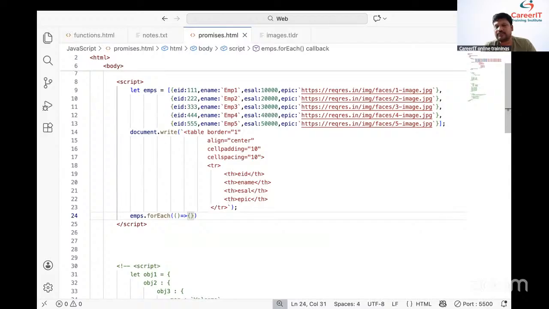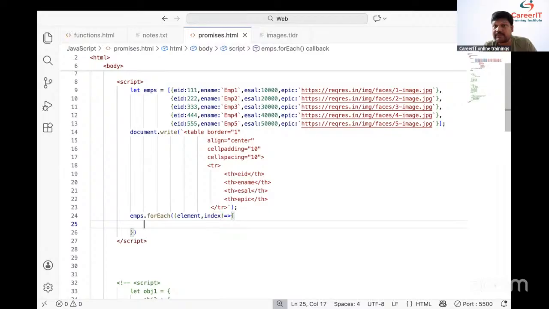Simply, we should be in a position to pass the arrow function. For the arrow function, what do we need to pass? Element comma index. We need to pass the element comma index.